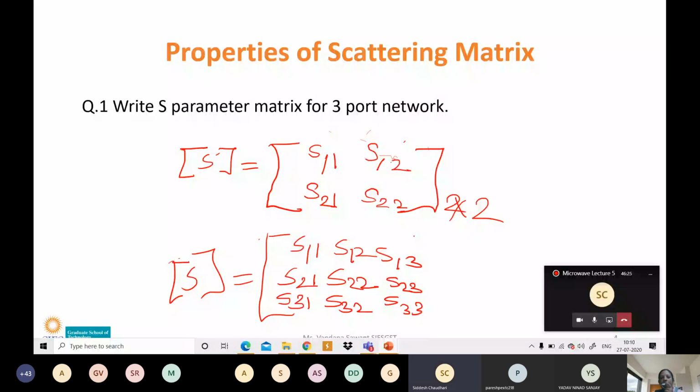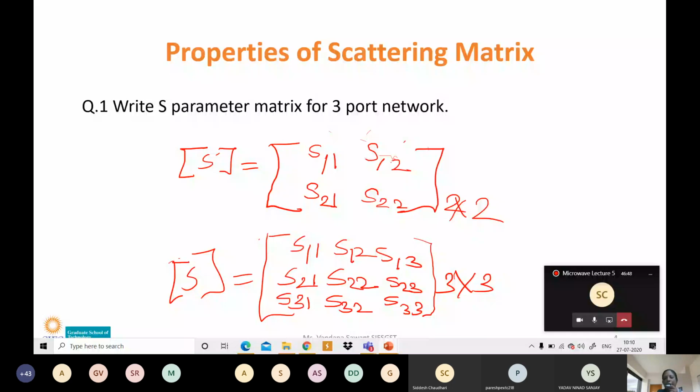Okay, if the matrix is 3 by 3, right? So what is the dimension of this matrix? 3 by 3, right? So this is a 3 by 3 matrix. So if we are writing it for a 2-port network, we are getting a 2 by 2 matrix. And if you are writing it for a 3-port network, we are getting 3 by 3, right?